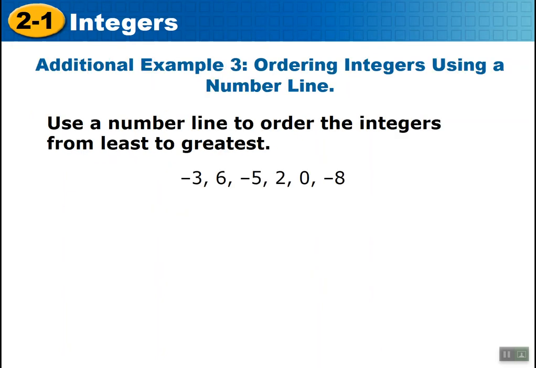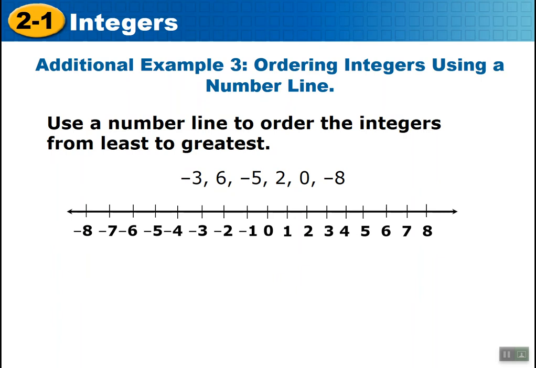All right. Now use the number line to order these integers from least to greatest. I will pause just for a second, give you a chance. Okay, let's look at these. You can draw out a number line, and we can put the numbers. 0, of course, is in the middle. Negative 8, negative 5, negative 3, 0, 2, and 6.